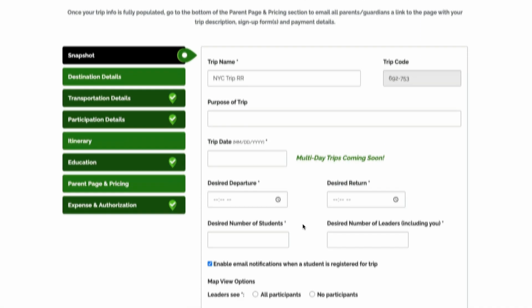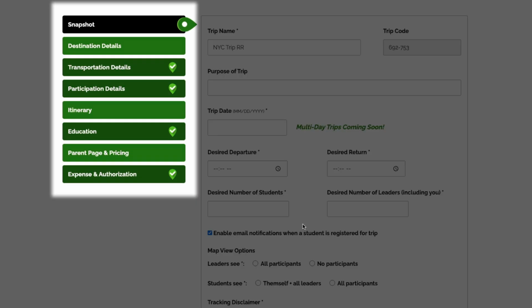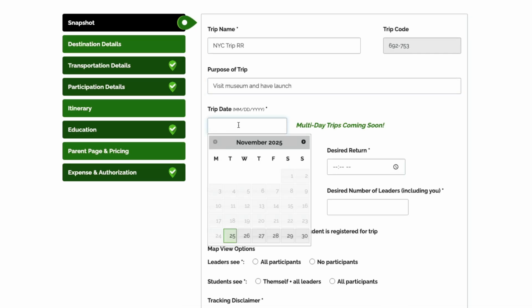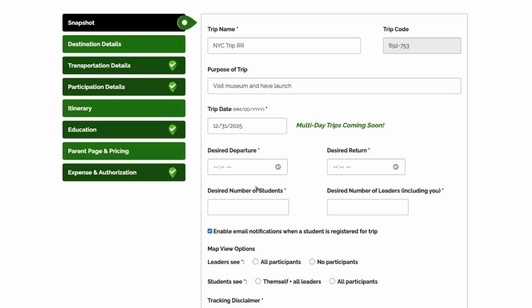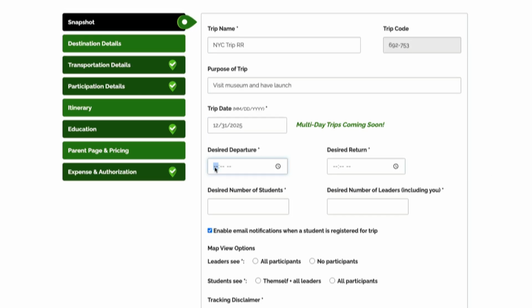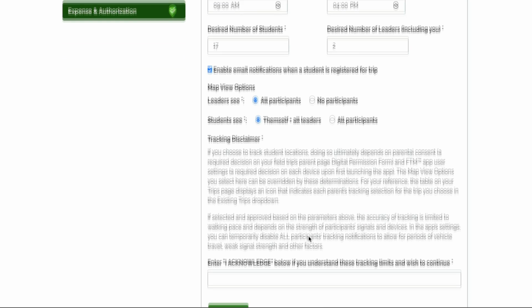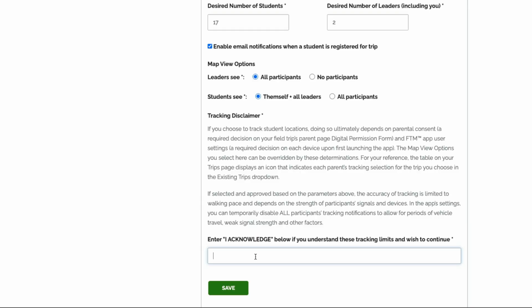Using the tabs, you'll navigate through the different sections of your trip setup. The Snapshot section first captures the trip's most basic info, before having you choose your map view options for the FTM app on trip day. You can choose what you and your fellow leaders will see, all participants or no participants, and what students will see, themselves and all leaders or all participants. Then you'll be asked to review and confirm your understanding of FTM's tracking parameters.